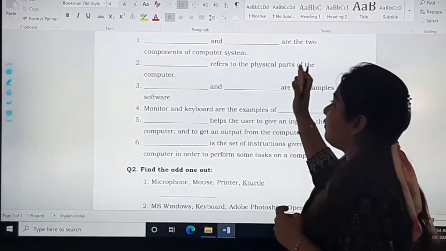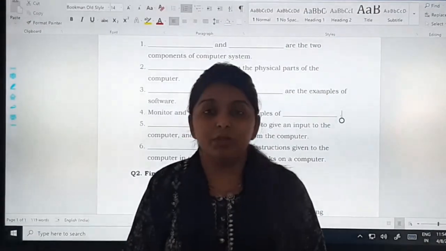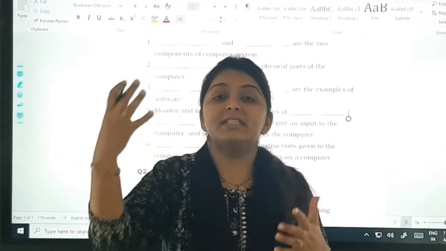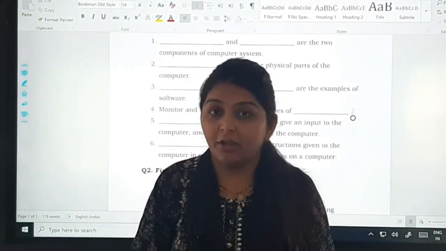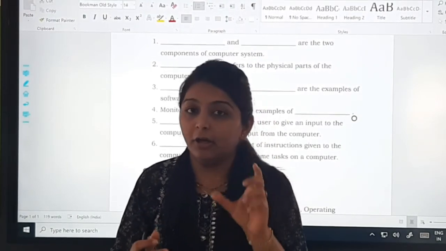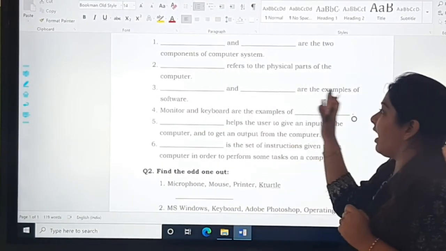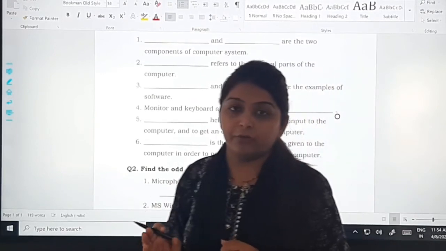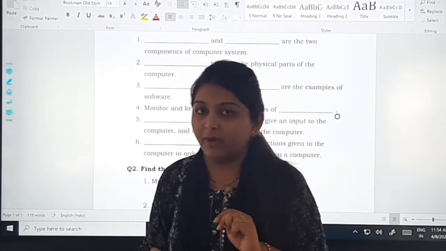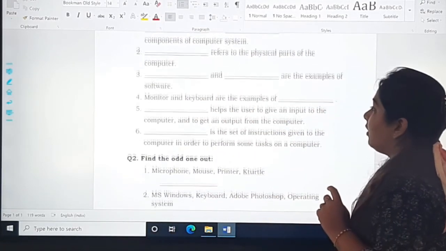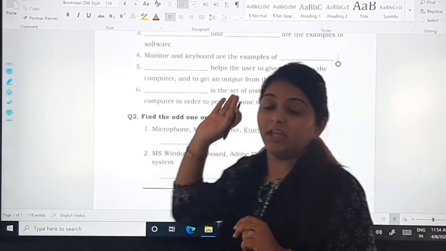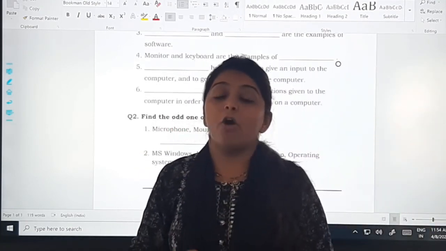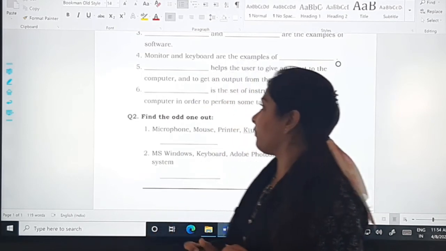Dash refers to the physical parts of the computer, the parts which we can see, touch, feel. You have to write the term name. Dash and dash are the examples of software. Any two examples of software you can write. Then, monitor and keyboard are the examples of dash.